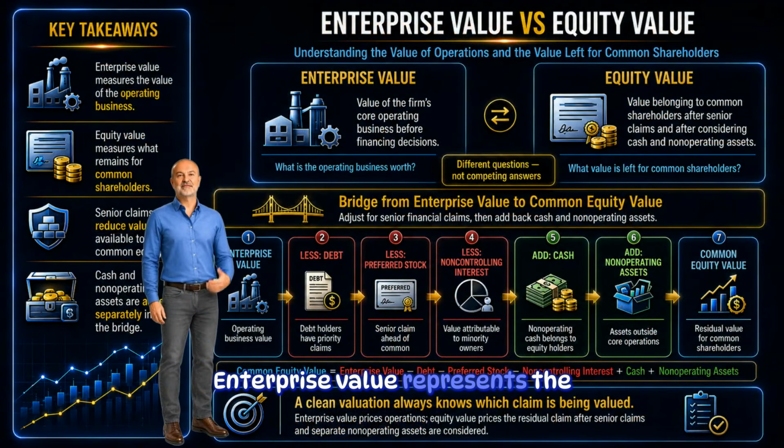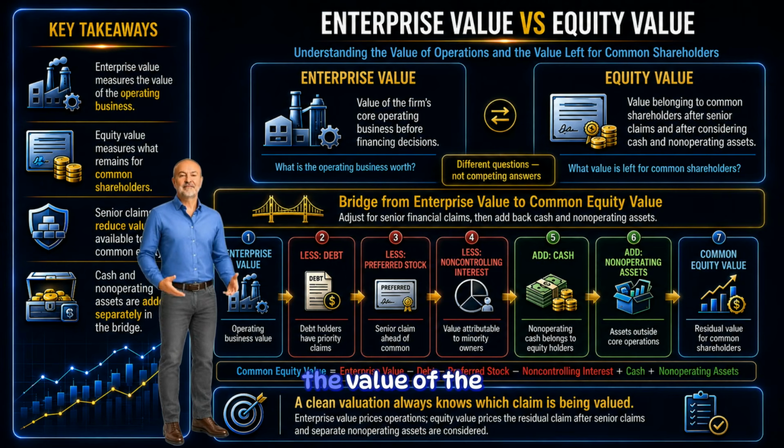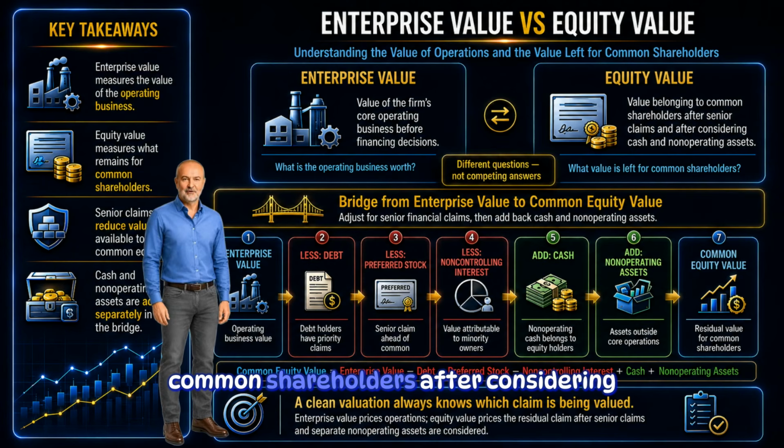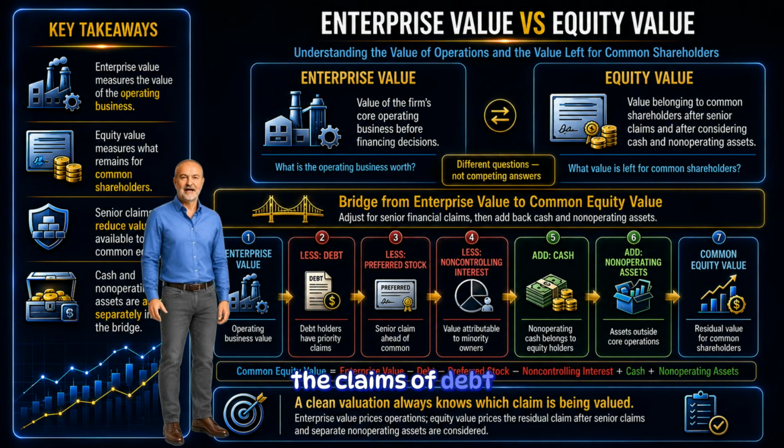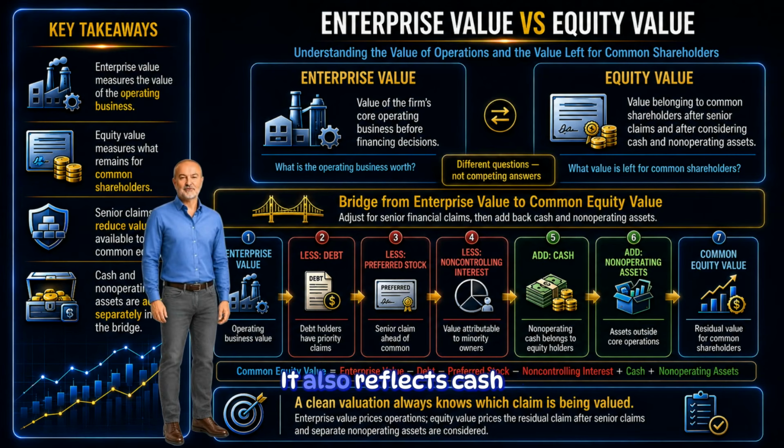Enterprise value represents the value of the firm's operating business. It is the value of the core operations before we decide how that business is financed. Think of it as the value of the productive engine of the company. Equity value, on the other hand, is the value that belongs to common shareholders after considering the claims of debt holders, preferred shareholders, and other senior claimants. It also reflects cash and other non-operating assets that ultimately belong to shareholders.